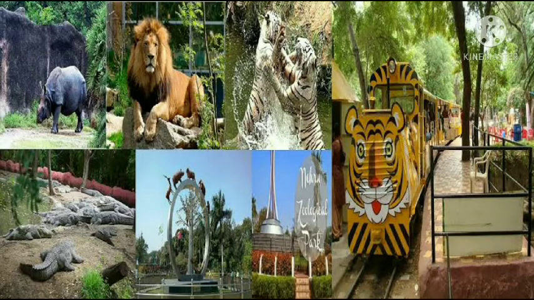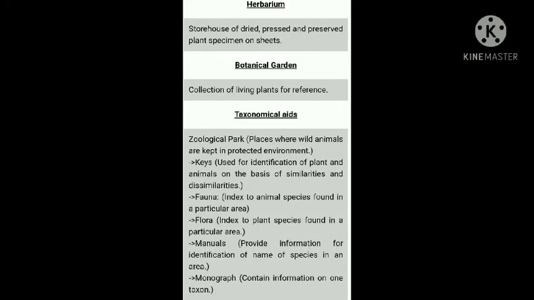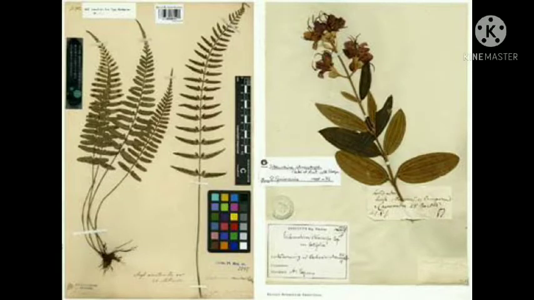Then the next topic is aids for the study of taxonomy. The first aid we are going to study is herbarium. A herbarium is a collection of well pressed, dried and preserved plants on herbarium sheets.